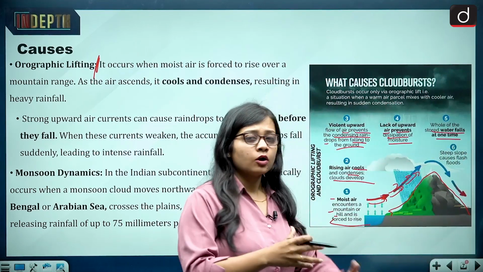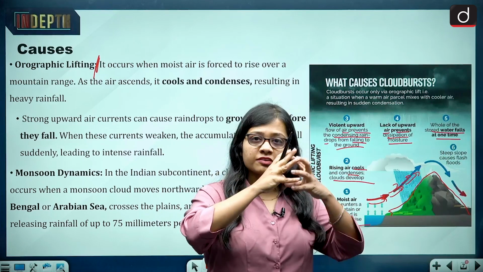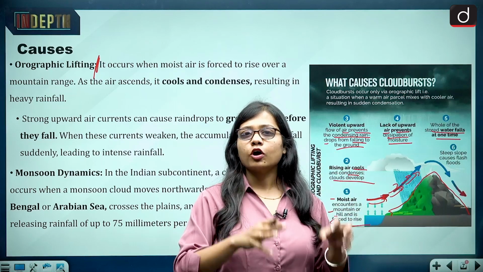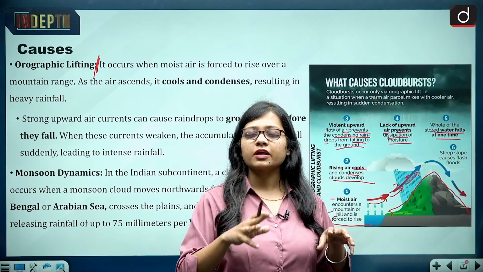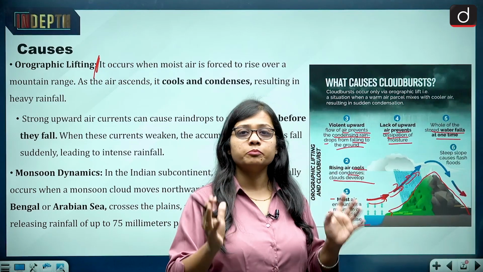When the holding capacity of the cloud reaches its maximum, then suddenly the cloud bursts, and all the moisture that is present inside the cloud comes out in one go, and that is why it is known as cloudburst.